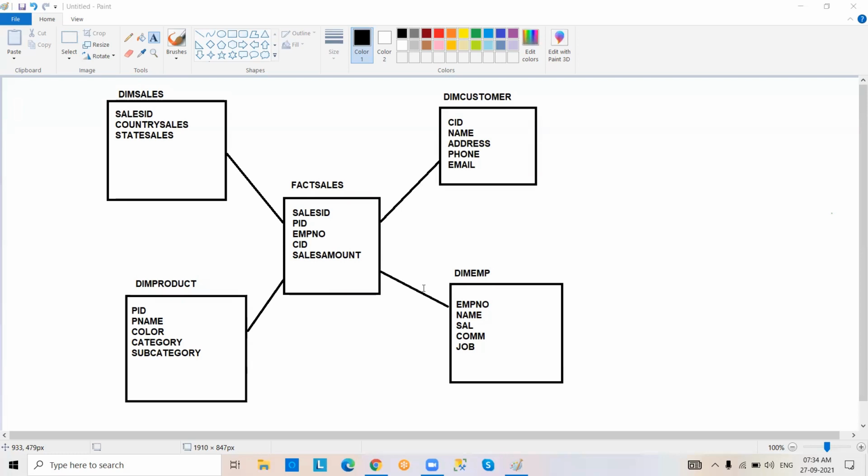Coming to the next scenario, generally the fact table contains number columns because of analysis and aggregation purposes. Okay? So now, coming to the next scenario, the fact table generally has a lot of rows. Records means what?